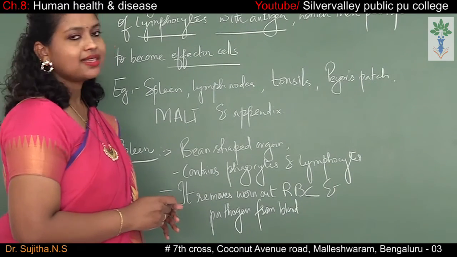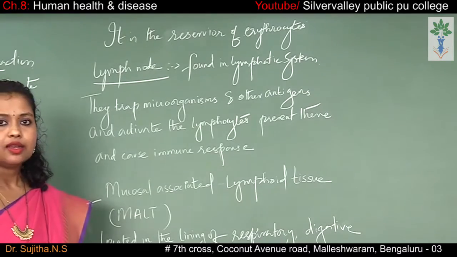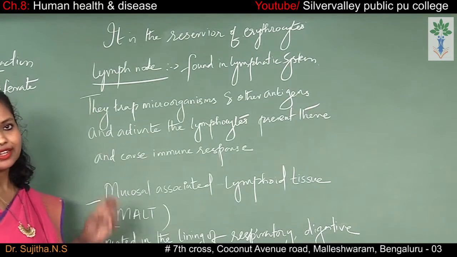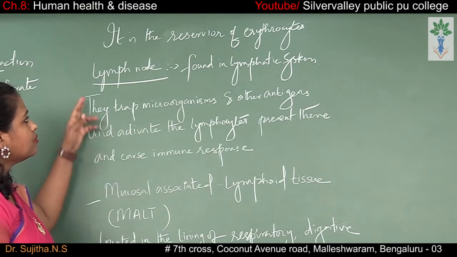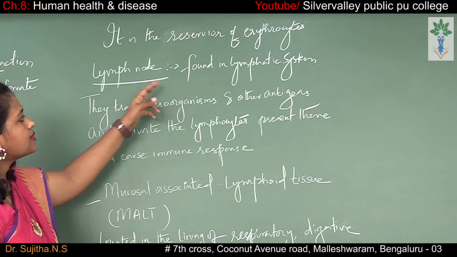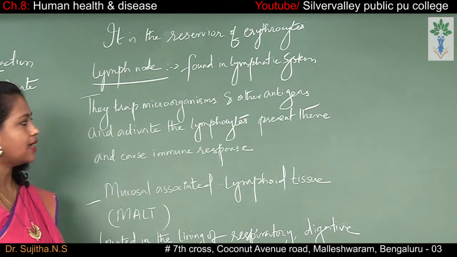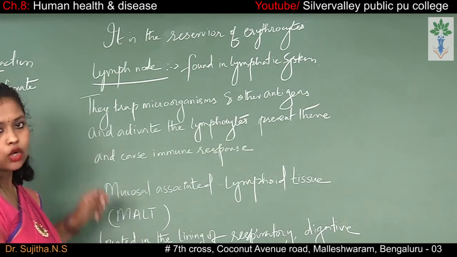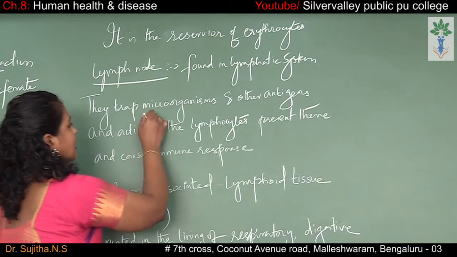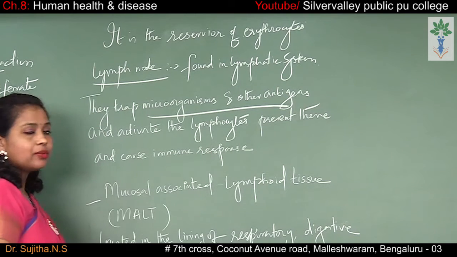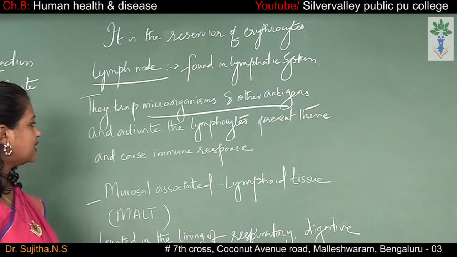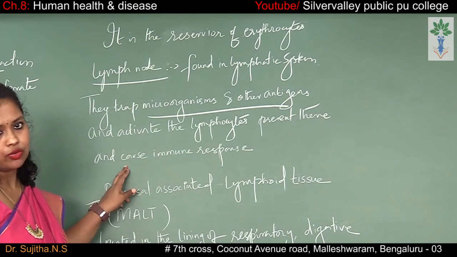The next one is the lymph node. The lymph node is also a secondary lymphoid organ. This lymph node is found in the lymphatic system, and it traps the microorganisms and other antigens, and activates the lymphocytes which are present there, and it causes the immune response.